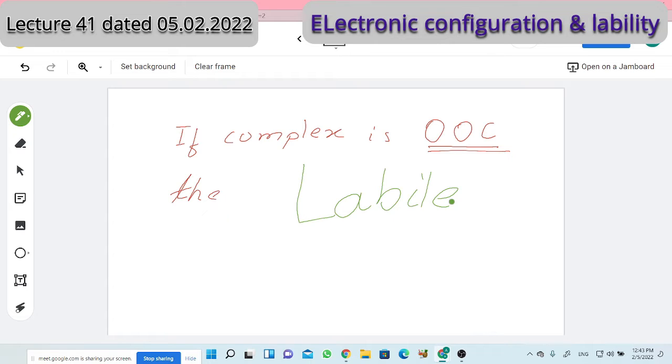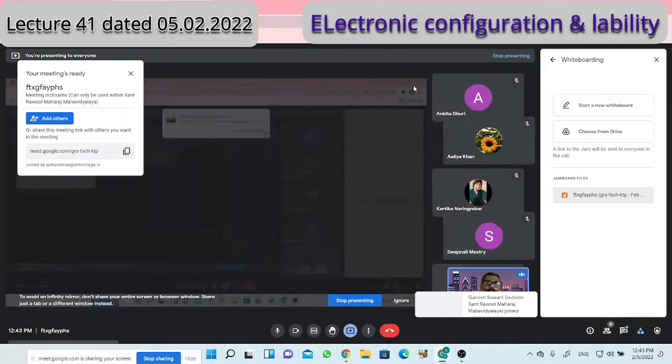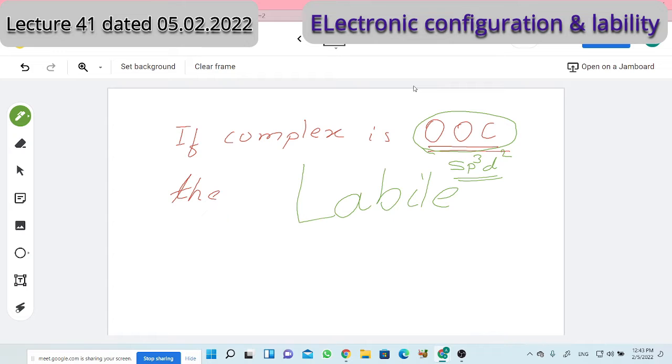Outer orbitals are involved in the hybridization during the formation of the complex. d2sp3 or sp3d2, these two types of hybridization are possible for octahedral complexes. So outer orbital complexes means sp3d2 hybridization. If sp3d2 is the hybridization, then complexes are labile.